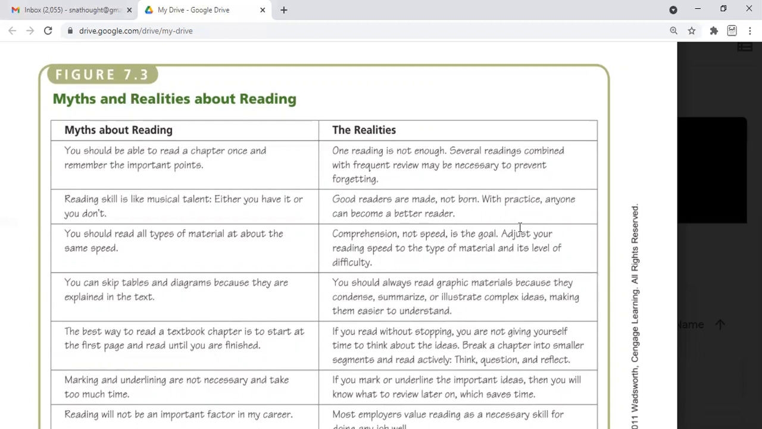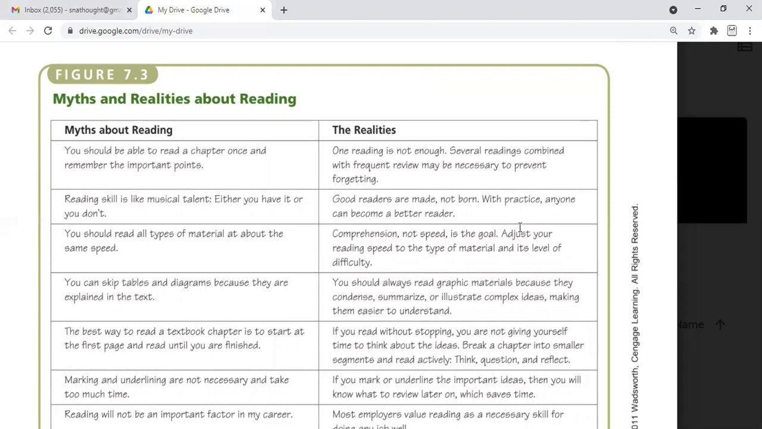Another myth is that you should read all types of material at about the same speed. No, comprehension is the goal. Adjust your reading speed to the type of material and the level of difficulty. All reading skills are not the same. Another myth: you can skip tables and diagrams because they are explained in the text. No, you should always read graphic material because it condenses, compares, and analyzes, so it gives a true picture. So never skip the tables and schedules.